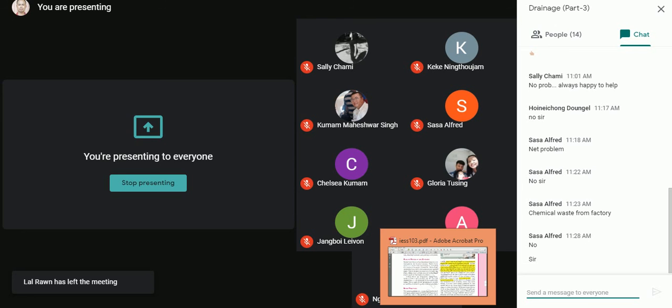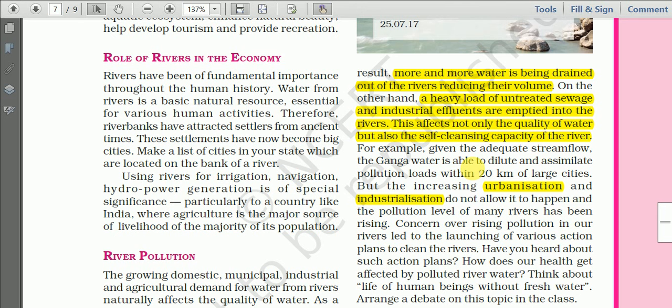Next time we shall discuss map work. How to answer a map question will be discussed in the next class. For today, up to here.